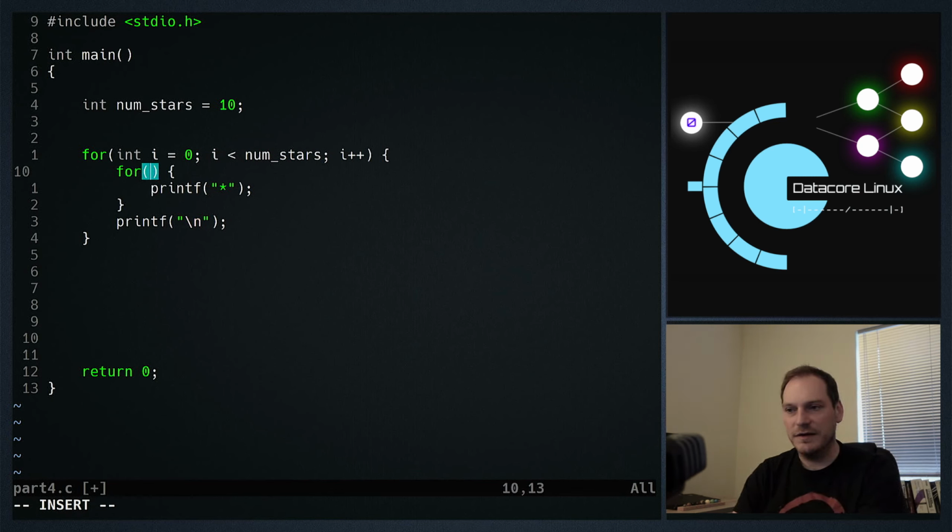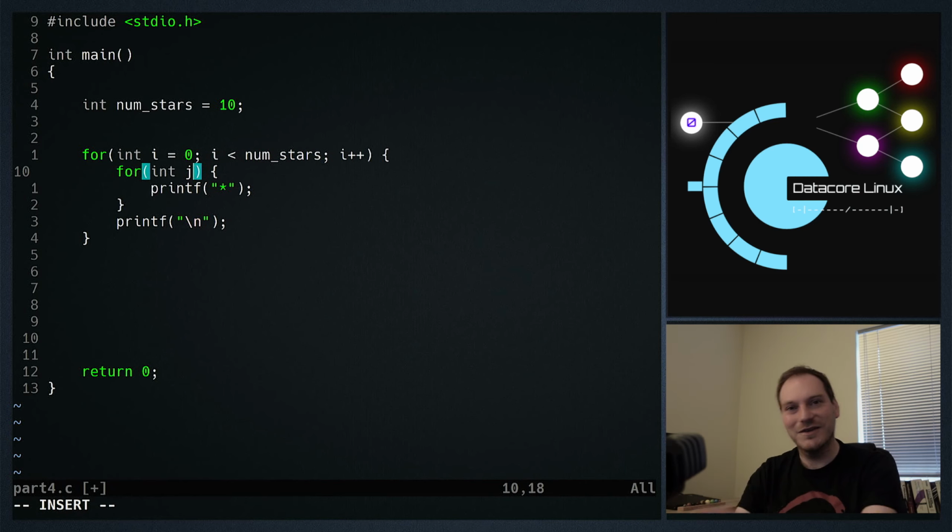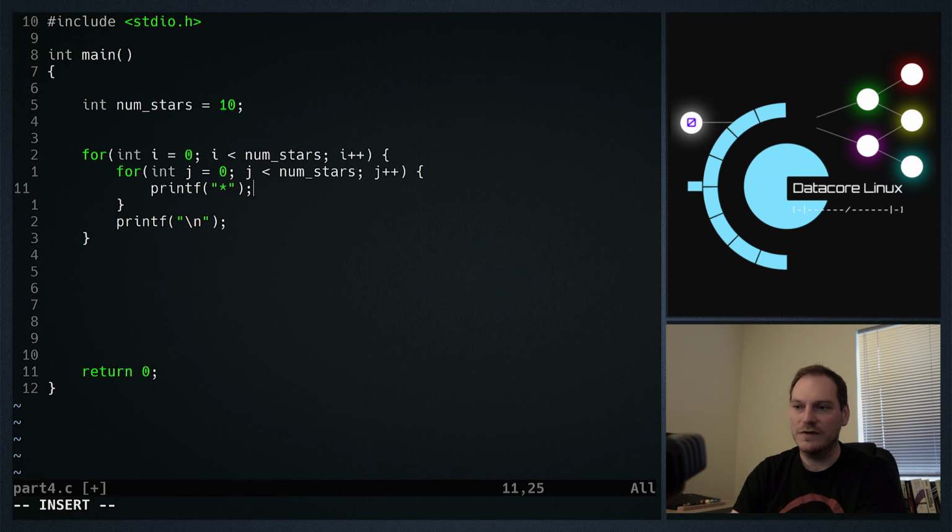And we consider this to be our outer loop and this one to be our inner loop. Now we're going to have to define our parameters for our loop. Int, we can't use I again because even though this variable is discarded, we're inside the loop, so we're still using the I variable. So we need another one. So we generally move on to J. You can use any letters you want for your loop definitions, but I, J, K, L are what most people use just because they seem to make the most sense, don't they? So int J equals 0. J is less than num stars, J plus plus.